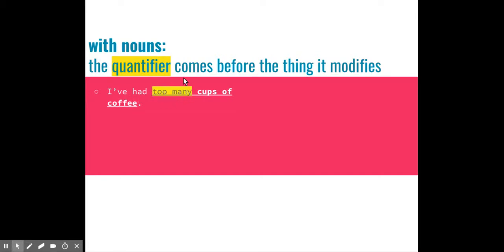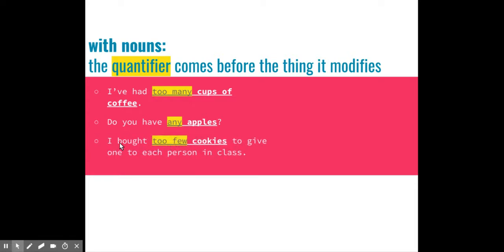Here's our quantifier, too many, and then cups of coffee, what it's talking about. Do you have any apples? Apples is our noun, any is our quantifier. And I bought too few cookies to give one to each person in class.